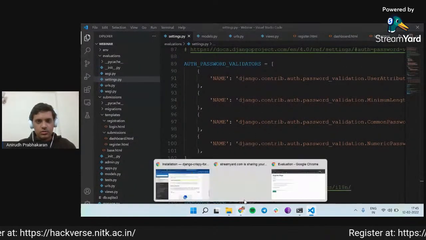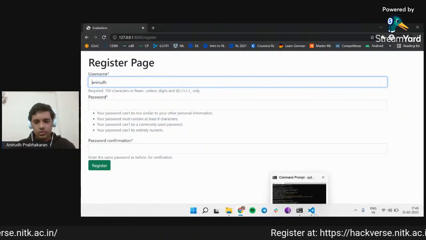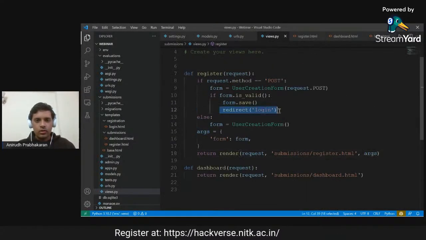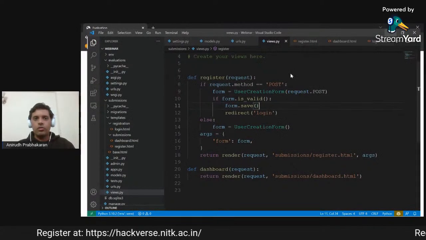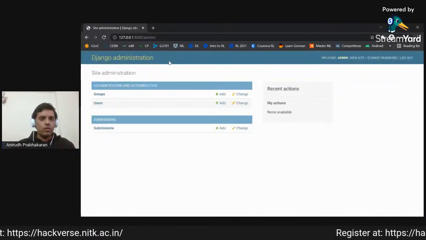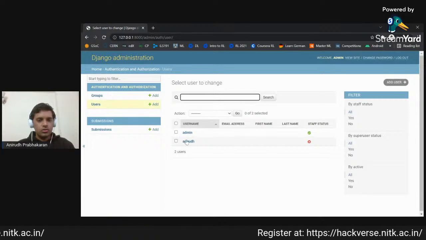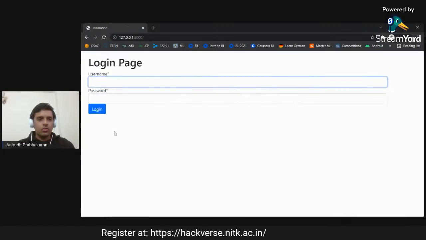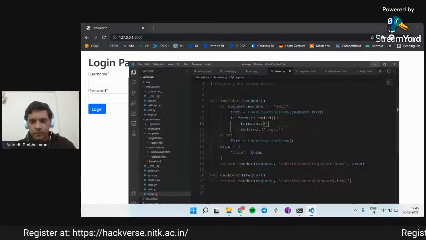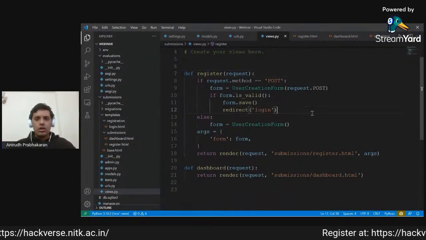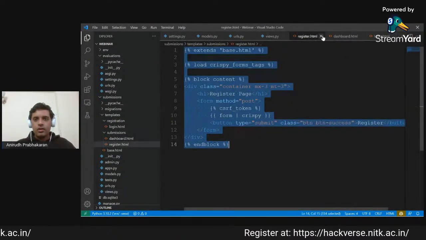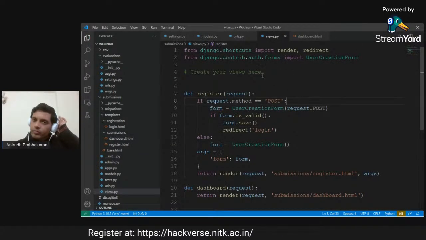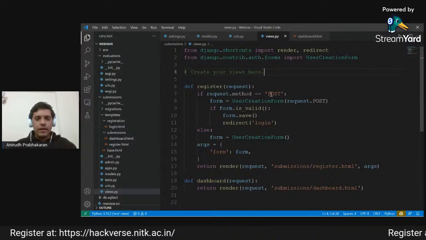Okay, have I been registered? I think there was something wrong in the views. Okay, a redirect to login when the form is saved. Yeah, so now if I go to admin, I can see in users that my user has been created here. Great. Now if I log out, done. So now that we have the dashboard and the base, user management is complete.